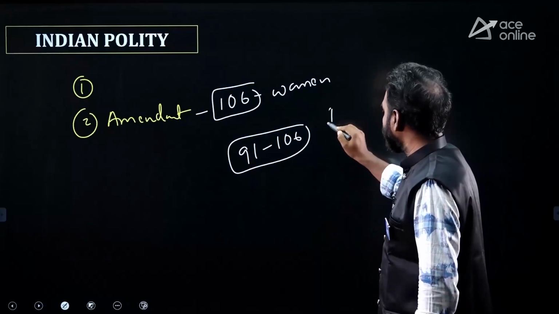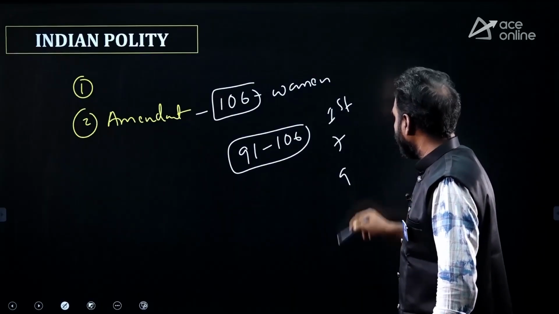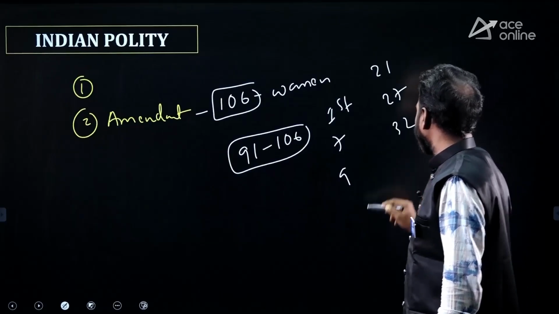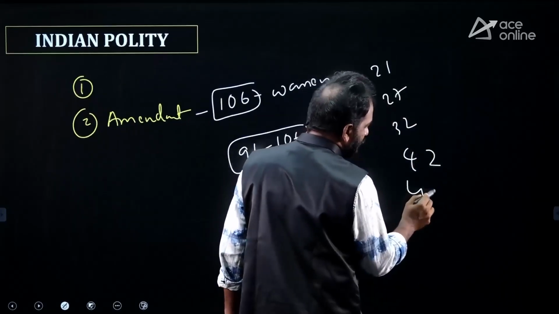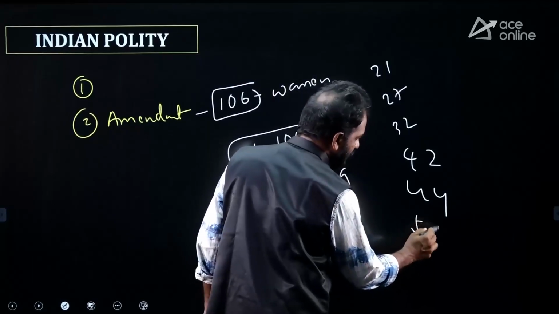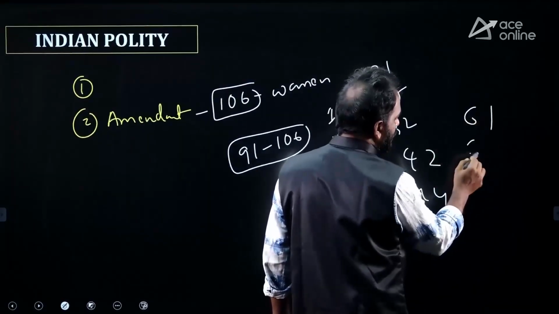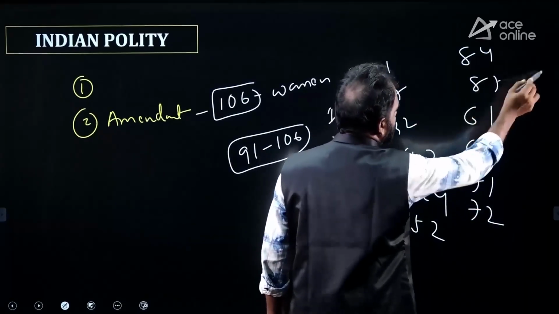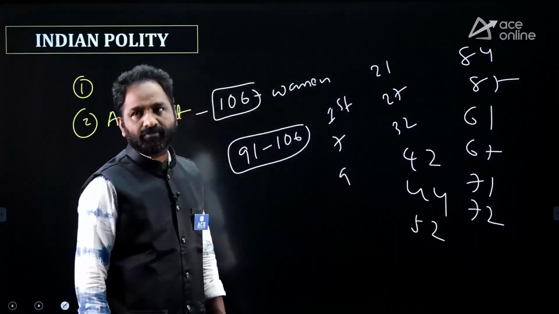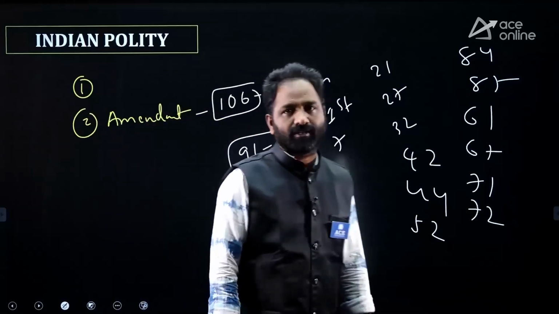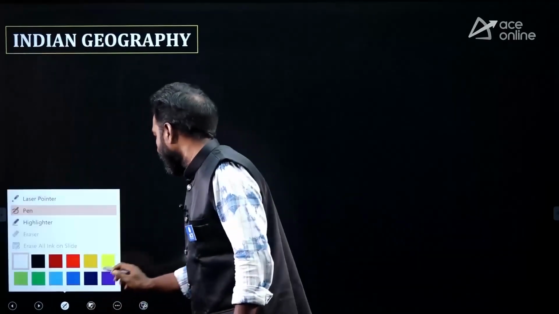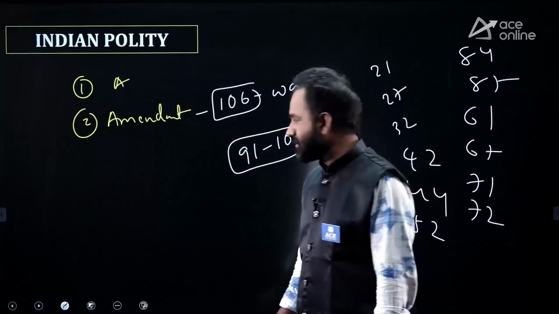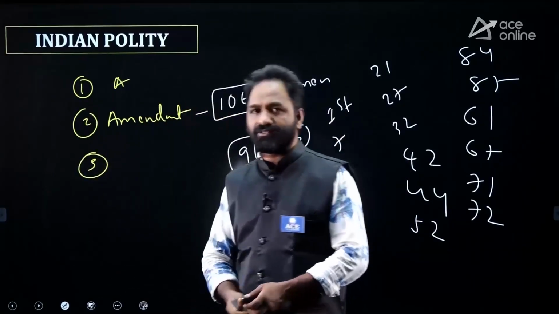And also you have to focus on First Amendment, 7th Amendment, 9th Amendment, 21st Amendment, 27th Amendment, and also 32nd Amendment, and 42nd Amendment, 44th Amendment, 52nd Amendment, 61st Amendment, 67th Amendment, 71, 72, and also 84, 87. So these are all important amendments. In any examination, these kind of questions they are asking. Is it clear? Okay.